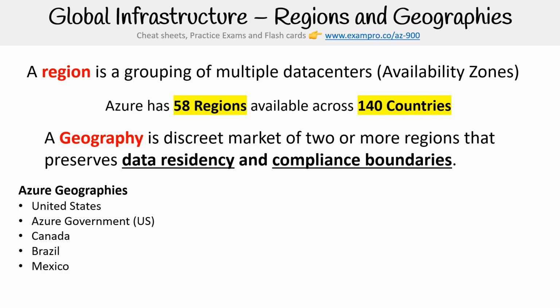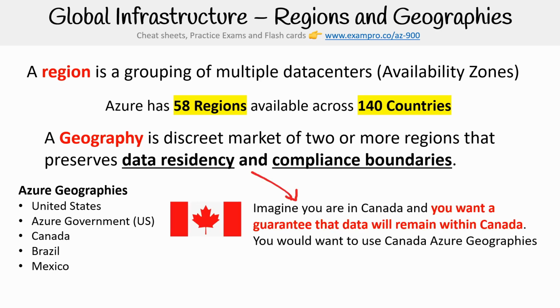And I just want to emphasize the data residency and compliance boundaries for a geography. I just want to give you an example. So imagine you live in Canada and you work for a Canadian company. You want to guarantee that the data will remain within Canada for whatever government regulatory reasons. So then you'd want to use the Canada Azure geography because that data would never leave Canadian soil. So that's the case there.